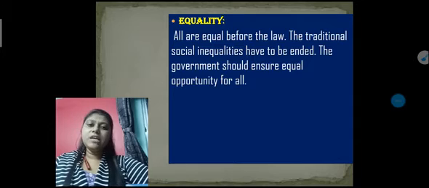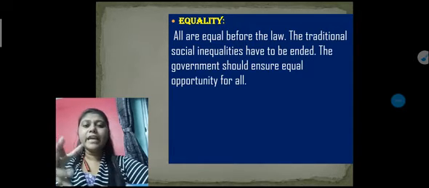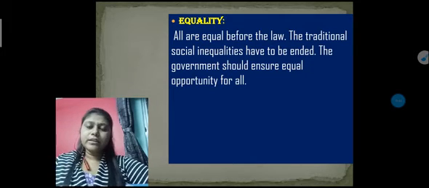Next one is equality. It is very much important, because from our previous keys you get an idea that equality, equal manner, equal treatment is very much needed. So all are equal before the law. See, you already have an idea about the fundamental rights.